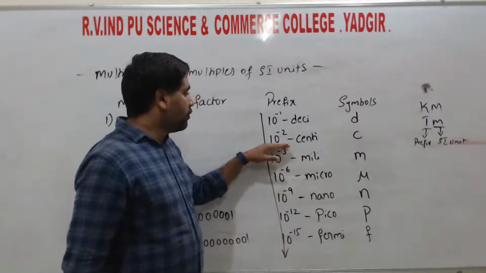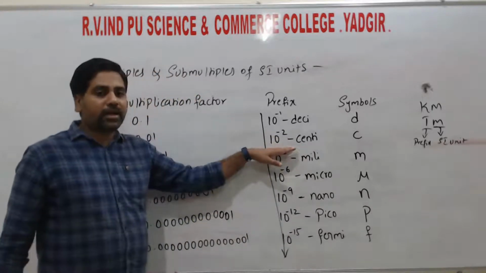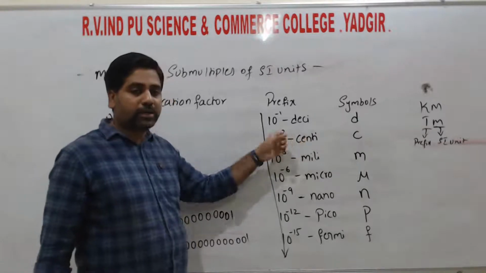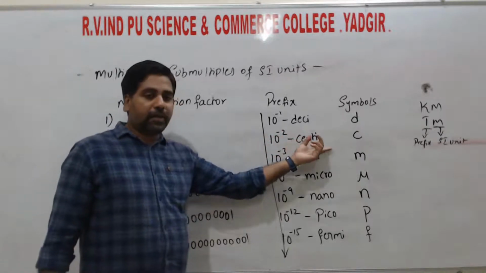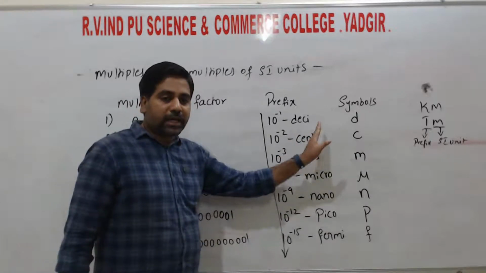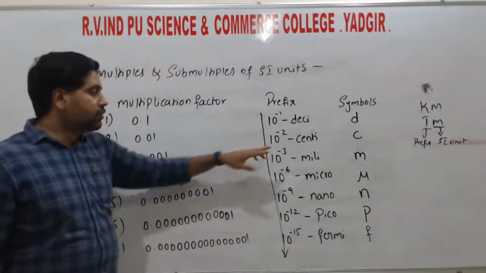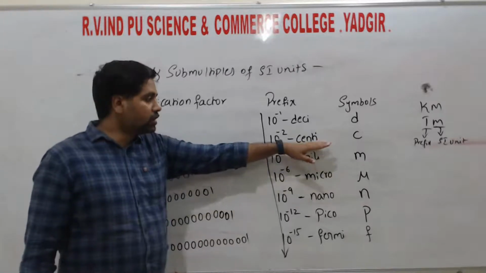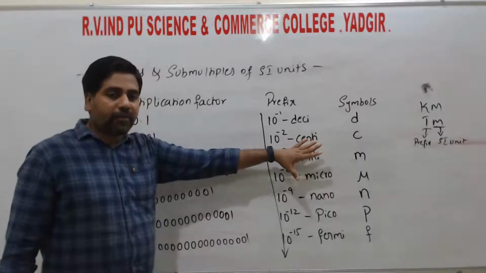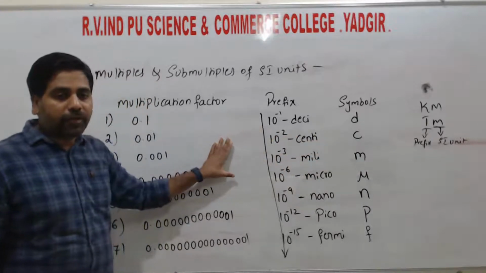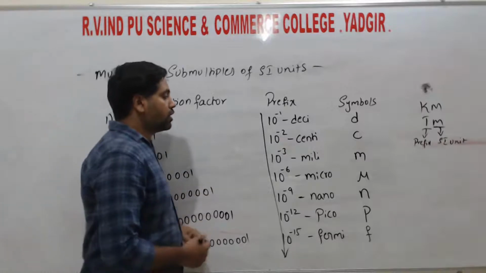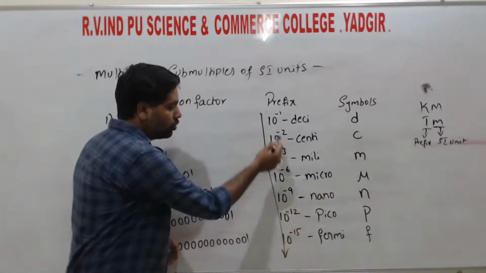Everywhere they won't mention 10 to the power of minus 12 meters, or directly 10 to the power of minus 2 meters. Directly they mention centimeter. Each and every time we need to convert the value from centi to meters, that is from centimeters to meters, because the meter is the SI unit. So if we write any values after simplification, they should be in SI units only. For that purpose, we need to know these values.